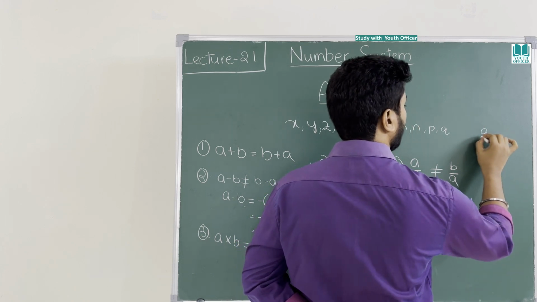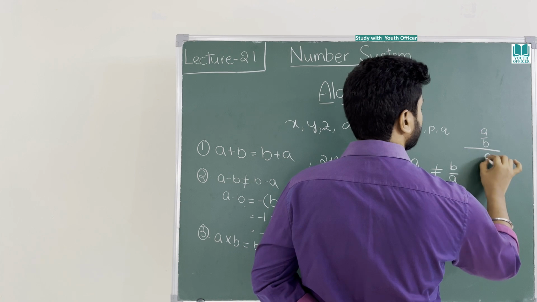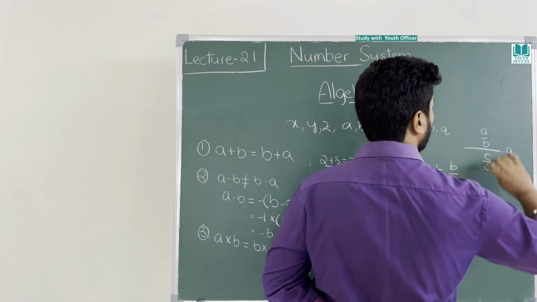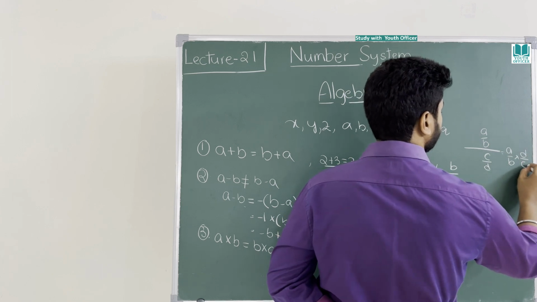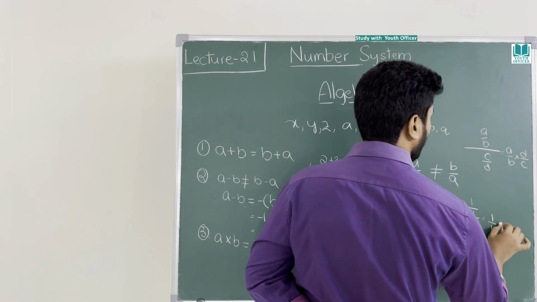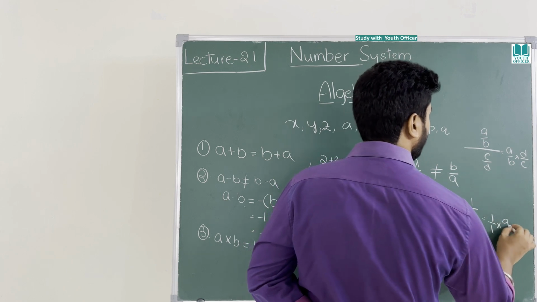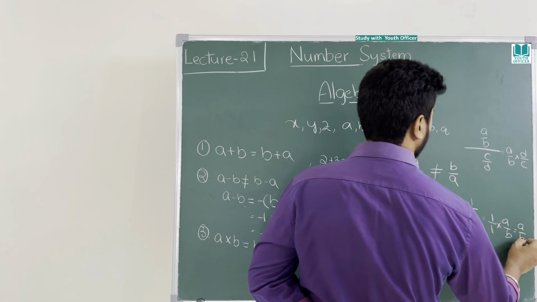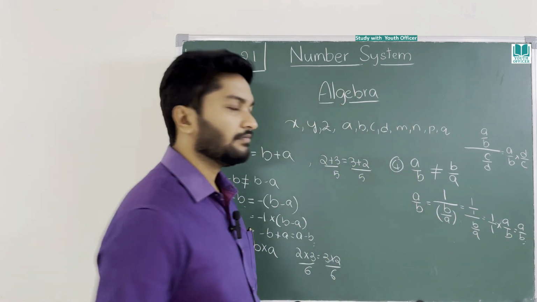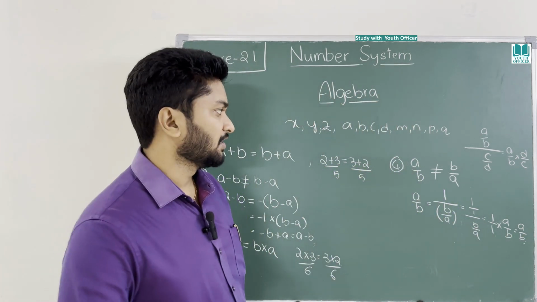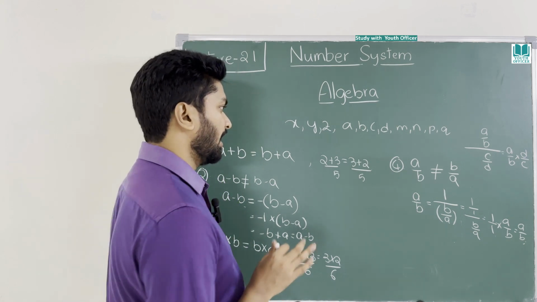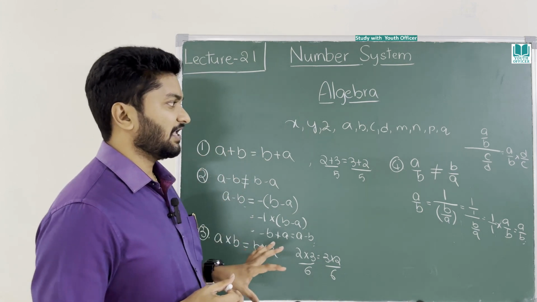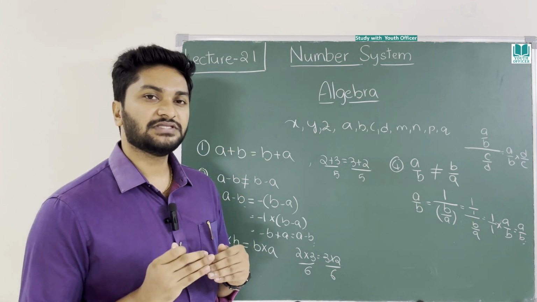If you have the formula a by b divided by c by d, then it will be equal to a by b into d by c, where the second fraction is reversed. Likewise, 1 by 1 into a by b. 1 into a, 1 into b, a by b. Equal, right? So far so good? Please make a proper note of this till here, because each and every property I tell, I will use in the future.